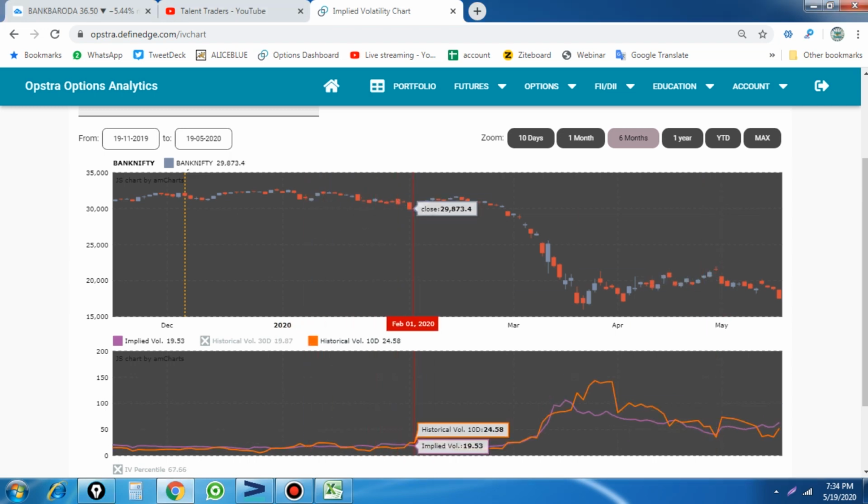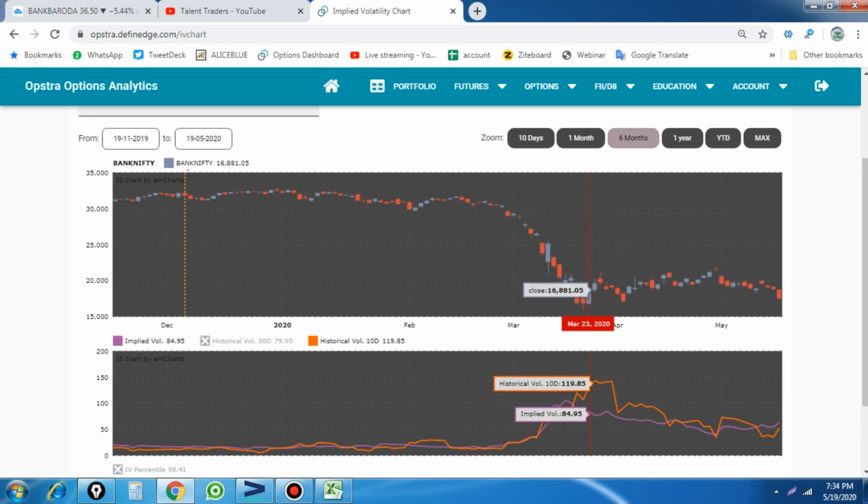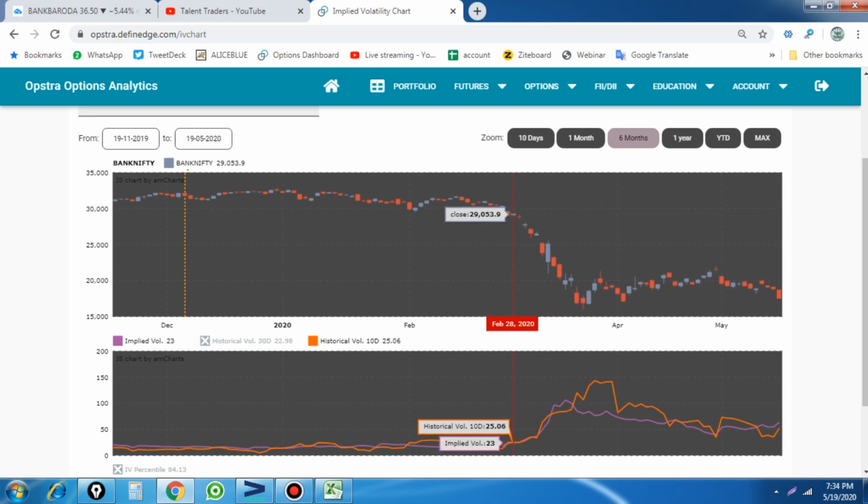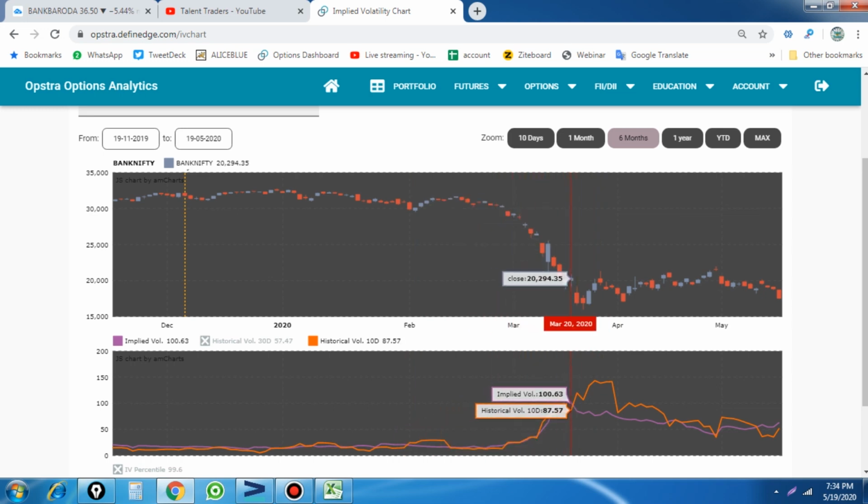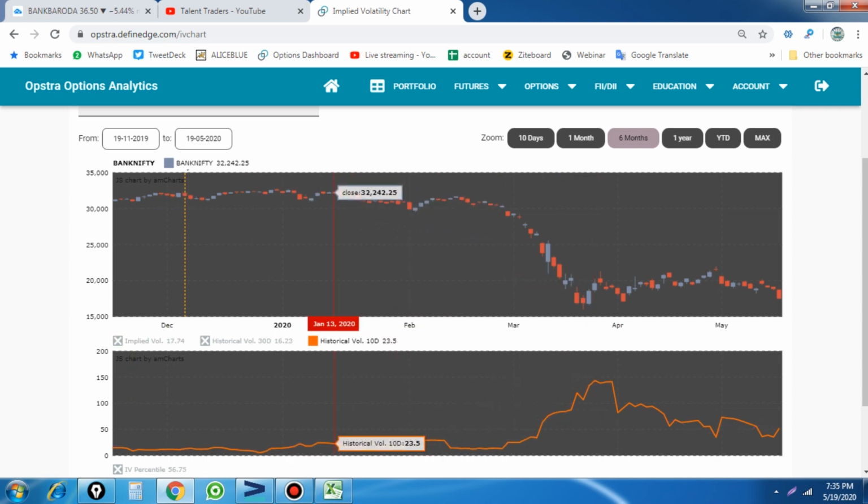You see the historical volatility, how the stock moves. Here you see that historical volatility is quite a bit higher than the implied volatility, because it is calculated over 1 year, so the average movement is big. When the IV of Bank Nifty is around 76, at that particular time the historical volatility is around 143, double the movement. If you check the historical volatility previously, it was around 18, 20, 23, and now the historical volatility has peaked.